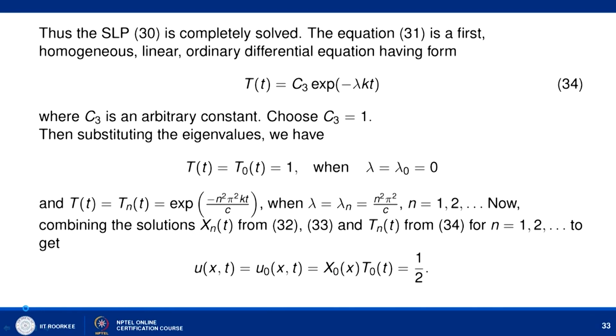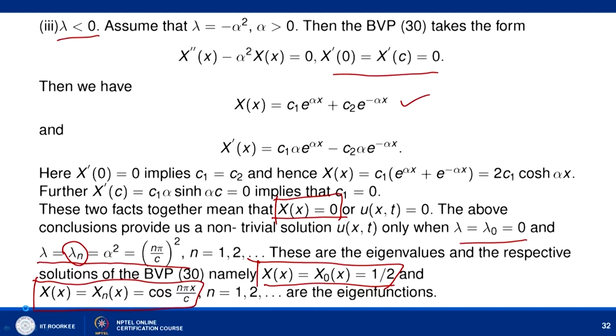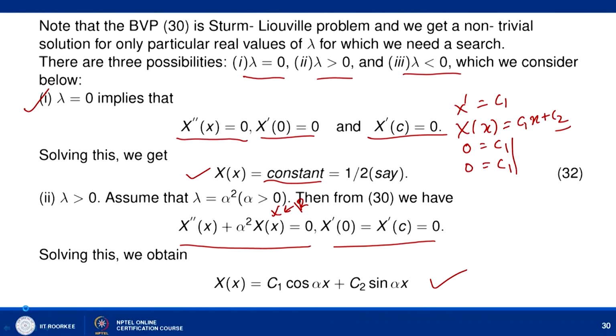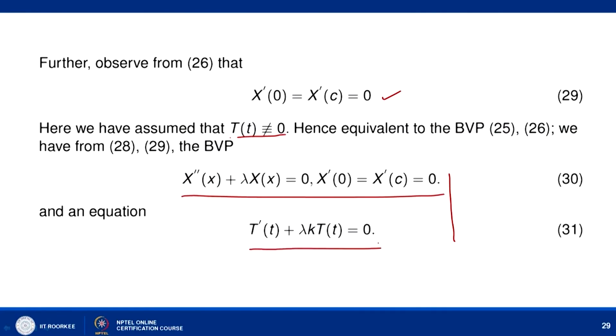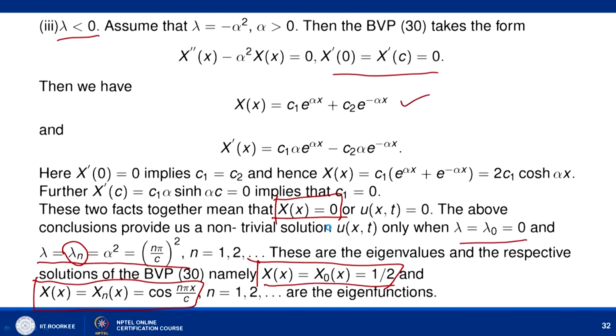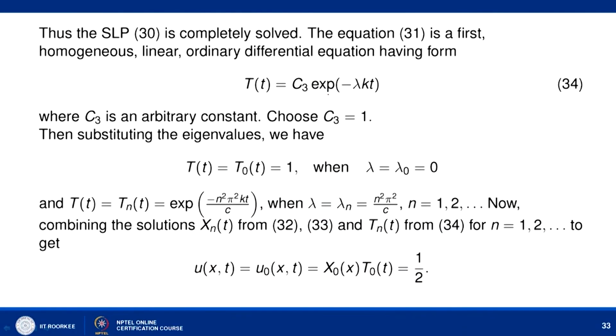Now let us solve the other part, that is in terms of T of t. The problem we have here is T dash t plus lambda k T t equal to 0. Here you already know lambda, and k is already given because the material is given. So you can simply solve this simple first order ordinary differential equation, and the solution is T t equal to c3 exponential of minus lambda k t, where c3 is an arbitrary constant. Let us assume that c3 is equal to 1. If you do not assume, you can still write it, but for simplicity I am taking c3 equal to 1. Then we substitute the eigenvalues.